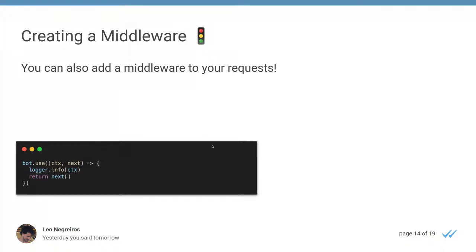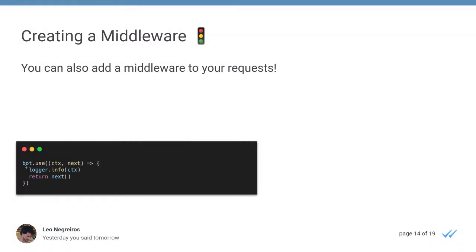I wanted to put it here, but I didn't have a very good case of middleware necessity on my project. I mostly use it to log my information, because I was having some bugs and was like, hey, I need to debug this. But when I access the logs, I saw nothing there. So I would just put a logger here that will log every message that my bot receives, so I can read in case anything goes wrong.